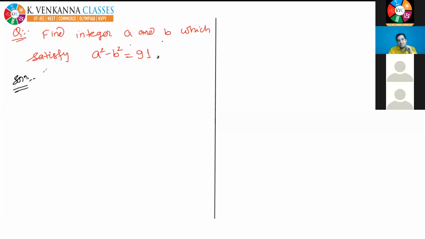A square is equal to 91 minus B square. Is this the correct answer? I am telling you to find the integral values of A and B. I need values, not an equation.